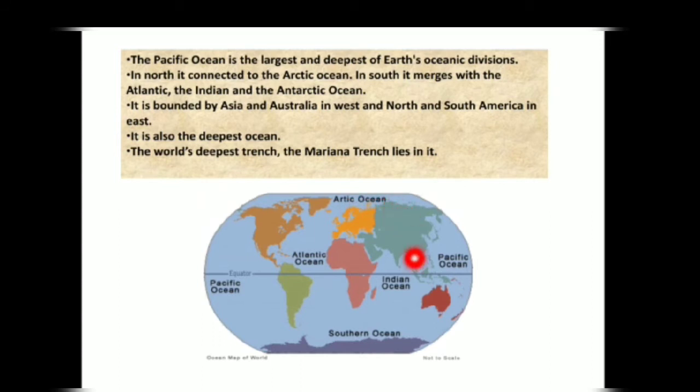South side is merged with Atlantic, Indian and Antarctic Ocean. West side of this ocean touches the boundaries of Asia and Australia, while the east side is North and South America. Mariana Trench, which is the world's deepest trench, is present in this ocean.